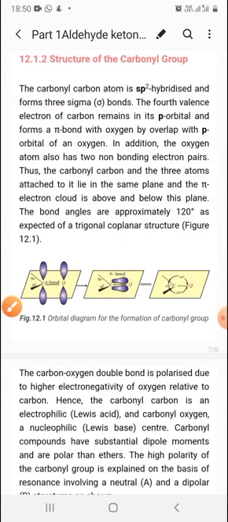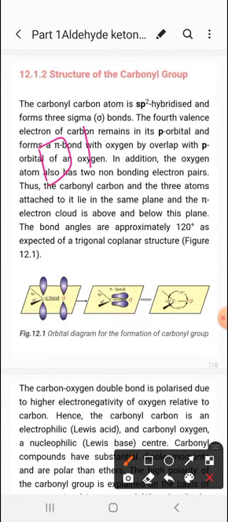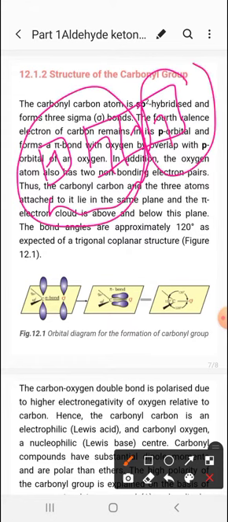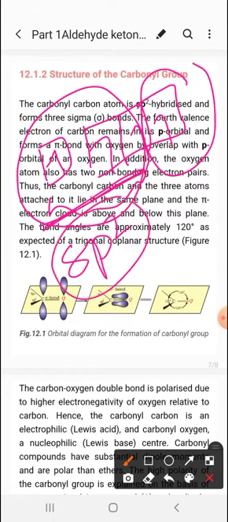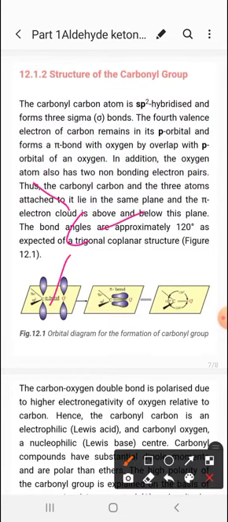So it is saying in this structure of carbonyl, this carbon is sp2 hybridized. We know that this is the sp3 configuration of carbon, and this is sp2 hybridized and one p orbital is left over. So 3 sp2 hybrid orbitals will be formed, so carbon is forming 3 sigma bonds and one p orbital is left over.